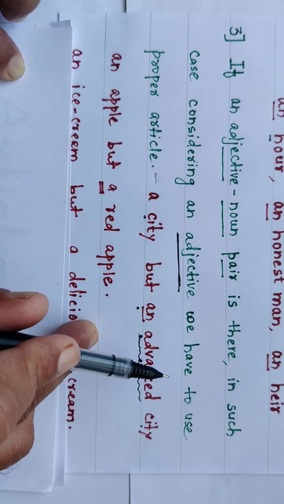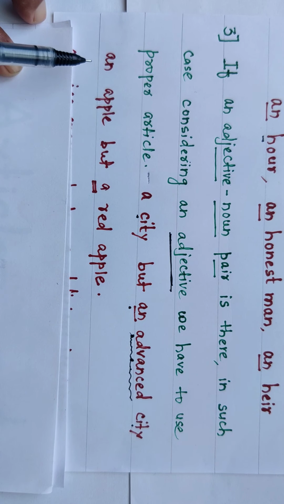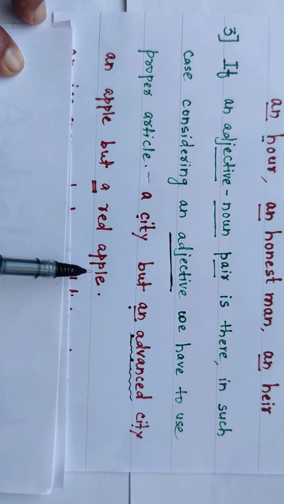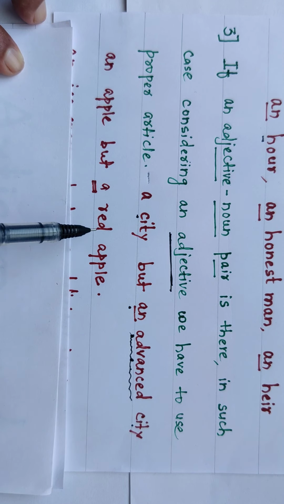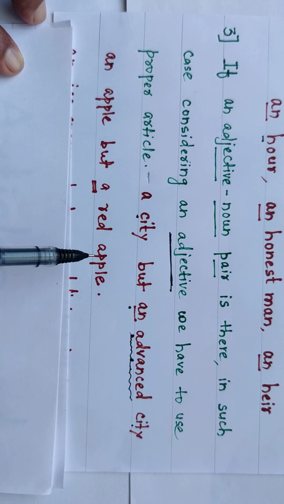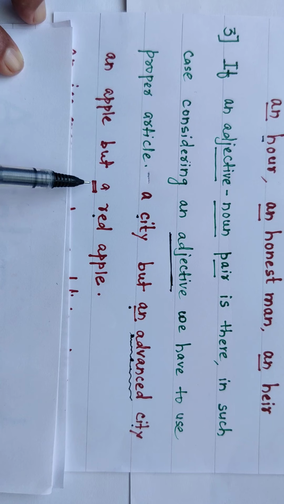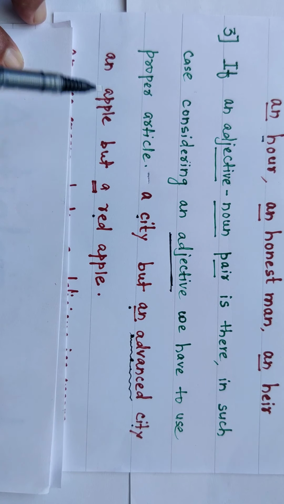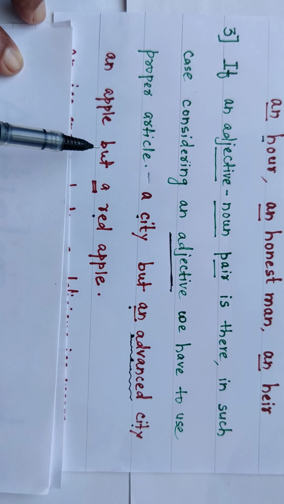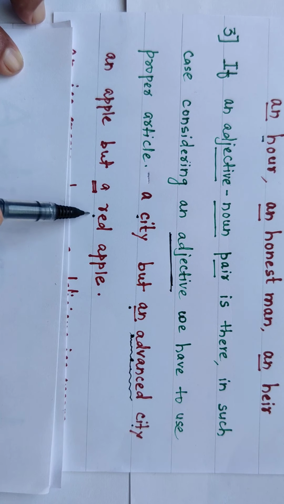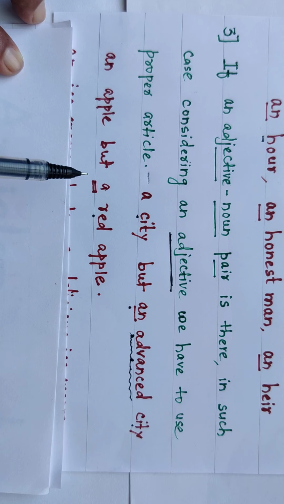Okay, second example, look here. An apple. Generally we say an apple, a vowel sound. But when apple comes with red, it means an adjective-noun pair is here. At that time we have to focus on red. So we will say a red apple. An apple generally, but a red apple. Okay, when this pair comes, at that time we have to put A before it.